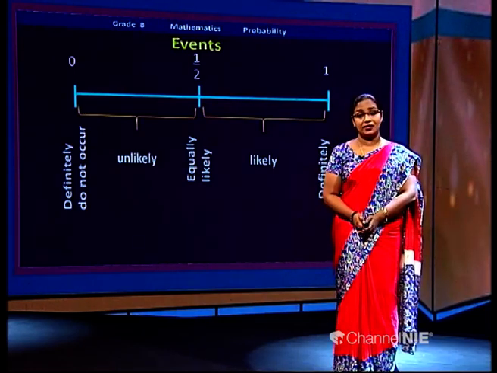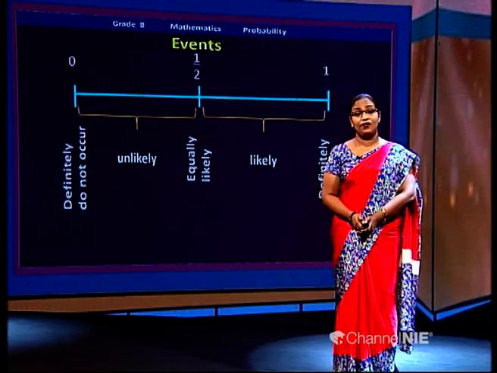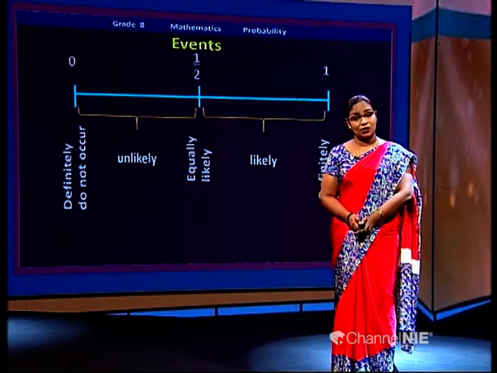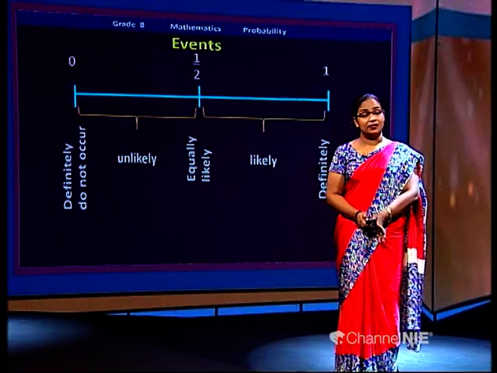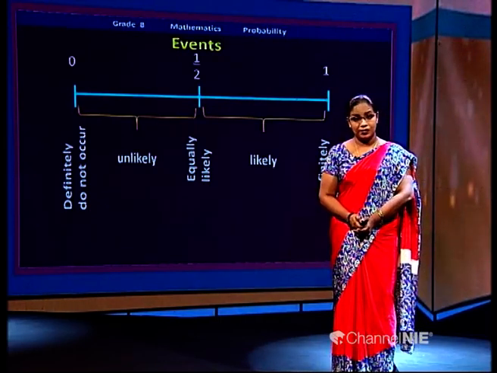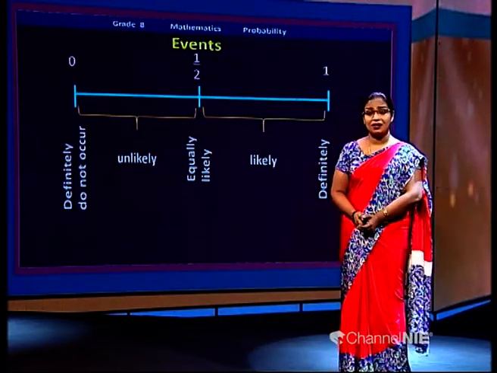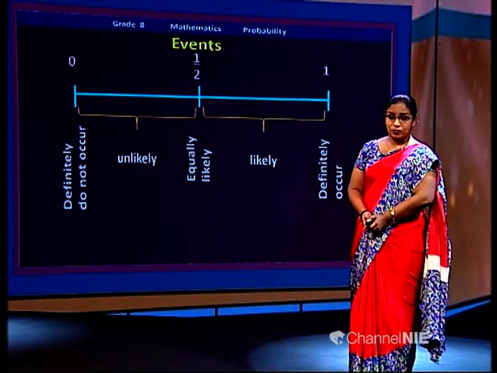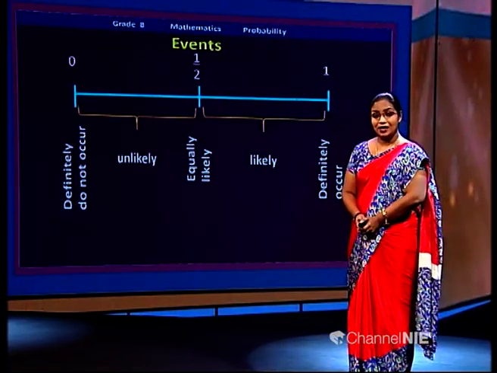the occurrence, the likelihood. If it definitely does not occur, 0 marks will be given. If it definitely occurs, the mark will be 1. If the possibility of happening and not happening is the same, if the event is equally likely, you can give half marks.